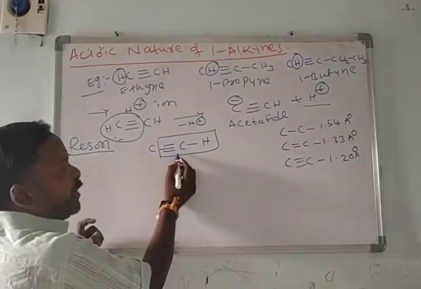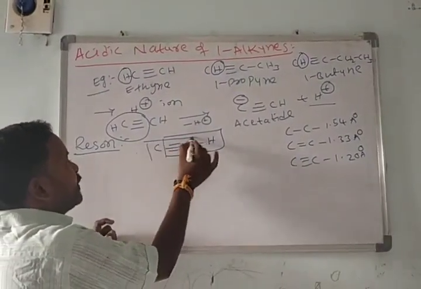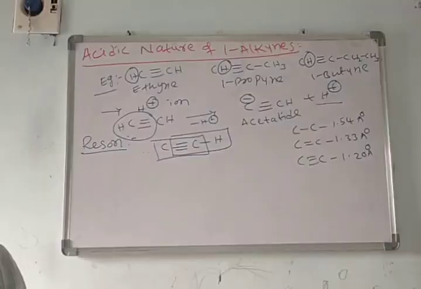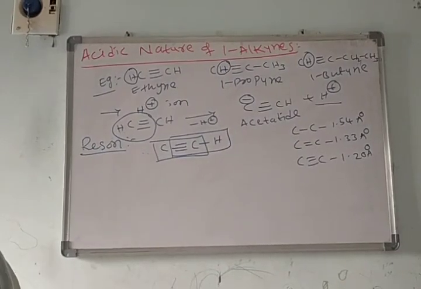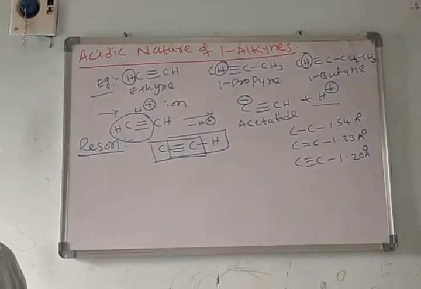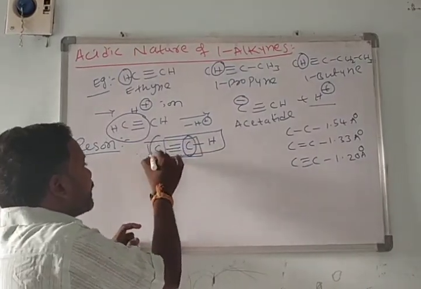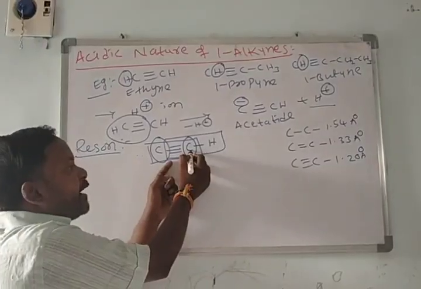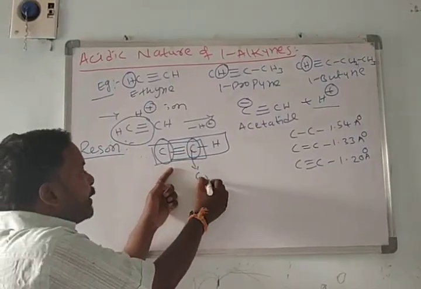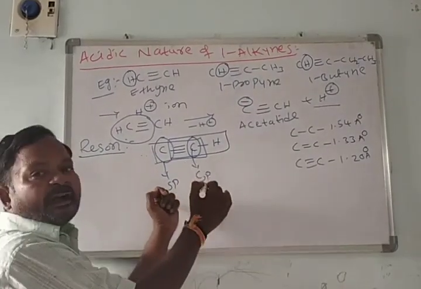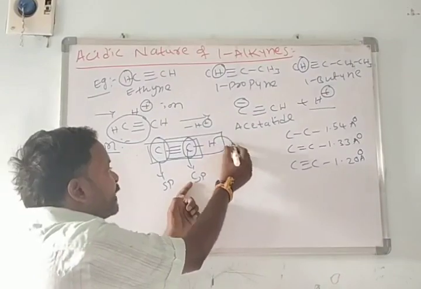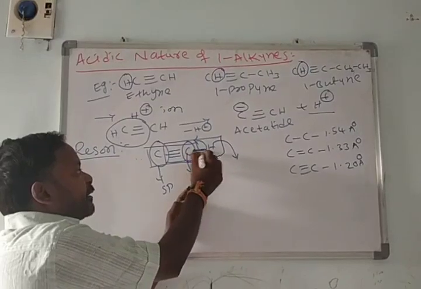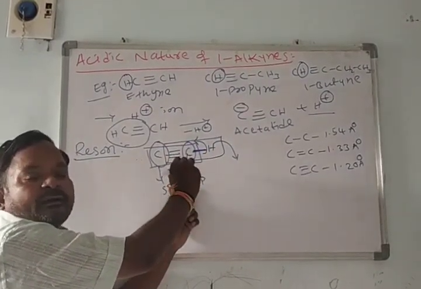By decreasing the bond length, the attraction forces between the two carbon atoms increase. By increasing the attraction forces, the electronegativity of the sp hybridized carbon increases.